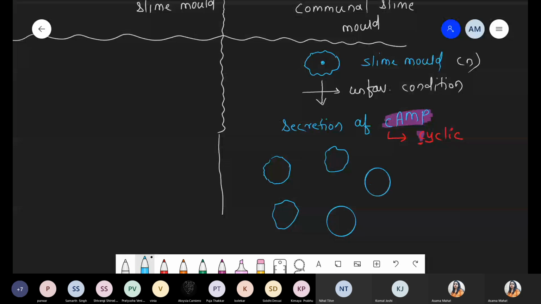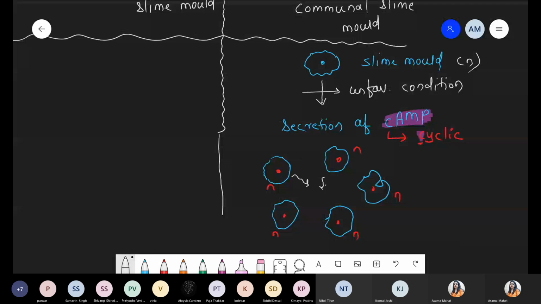So now what happened? The different slime molds come and join with each other like this. Nuclei, nuclei, nuclei, nuclei, nuclei. All these are haploid in nature. Now they secrete the chemical, cyclic AMP.